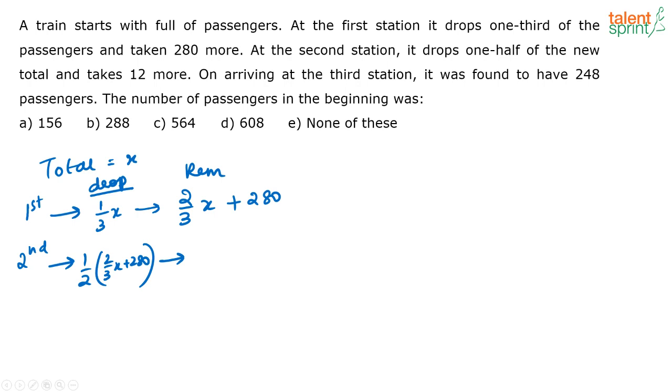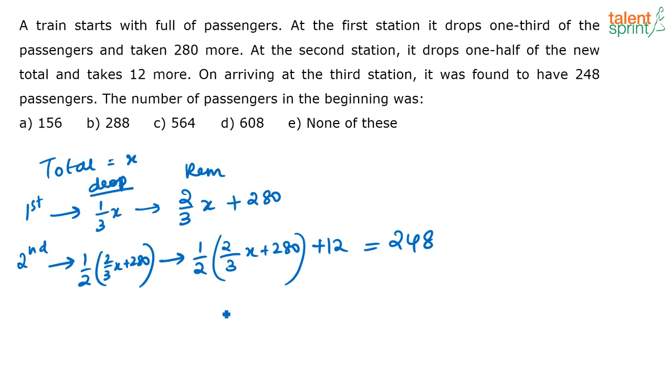So how many people are remaining in the train now? This half means again the other half has to remain, correct? So the other half, that is half of 2/3x plus 280, are remaining in the train. Now what is he doing? He is taking 12 more people, right? Now on arriving at the third station, it was found to have 248 passengers. So the number of passengers in the train is equal to 248. Find out the value of x. That's all they have asked.